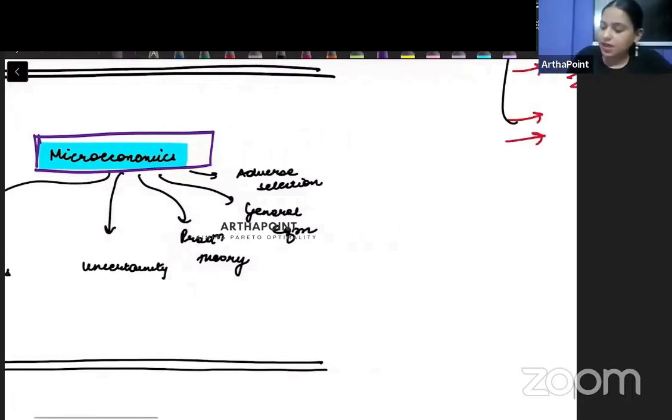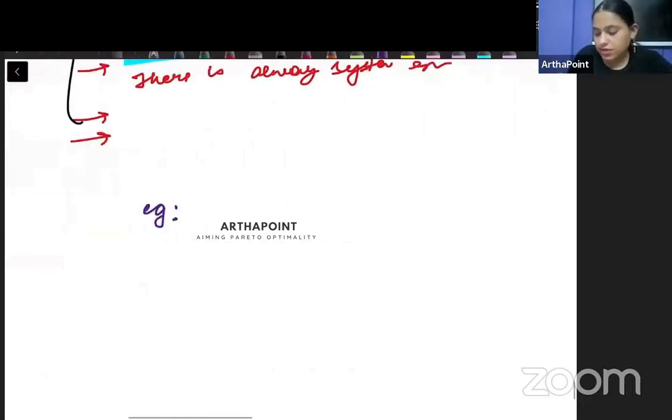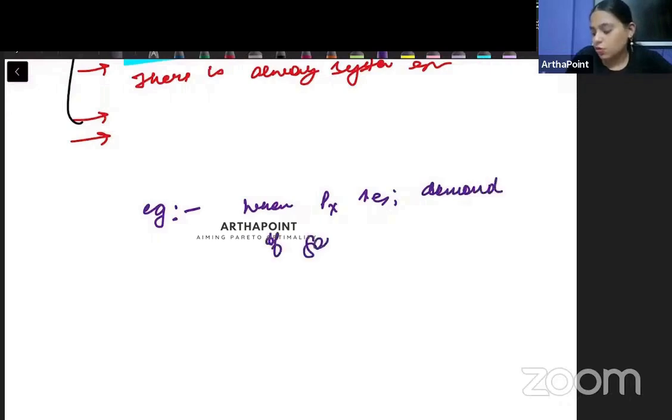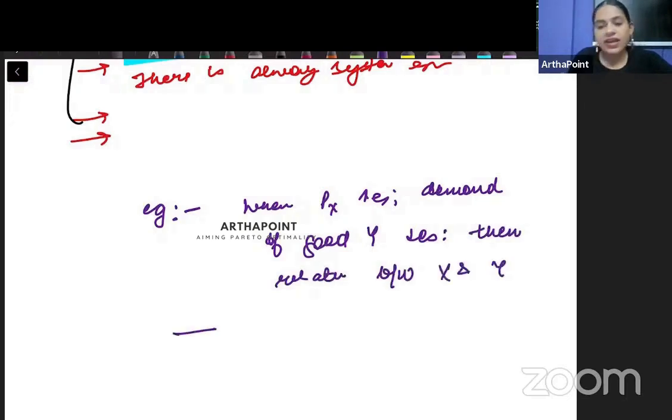So for example, I may ask you something like this, right? I may ask that when the price of good X increases, the demand for good Y decreases, then what is the relation between X and Y? And I will give you 4 options: they're complements, substitutes, not related, and X is a luxury. Something like this I will give you.